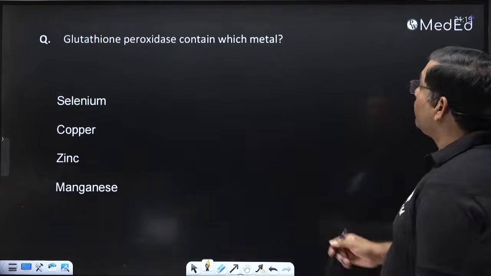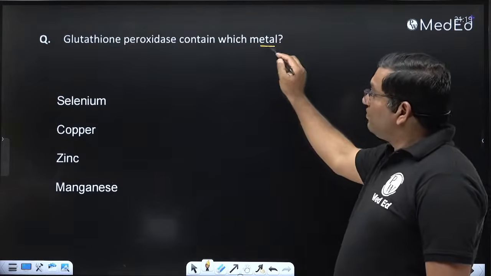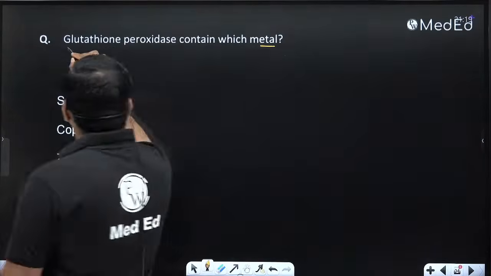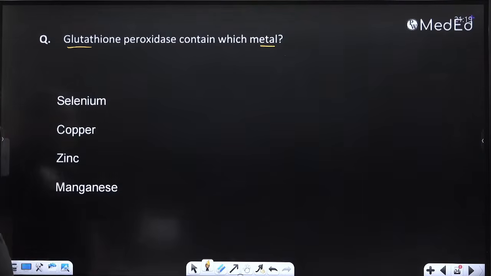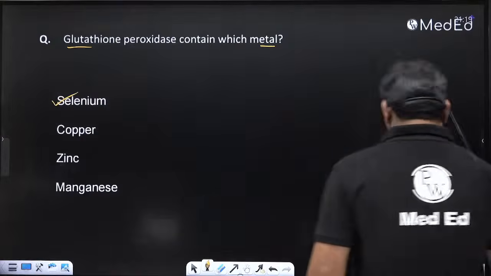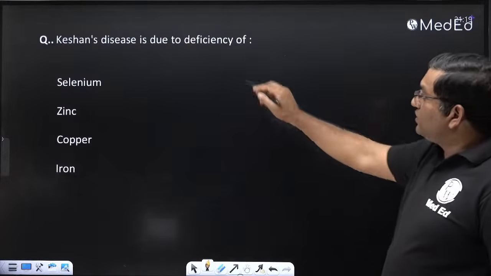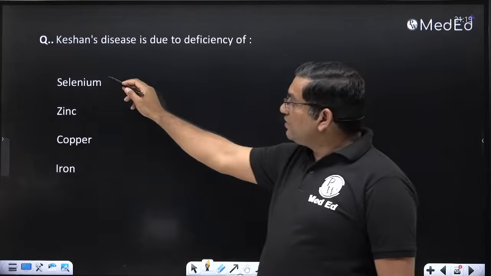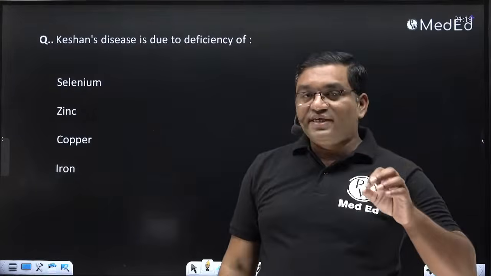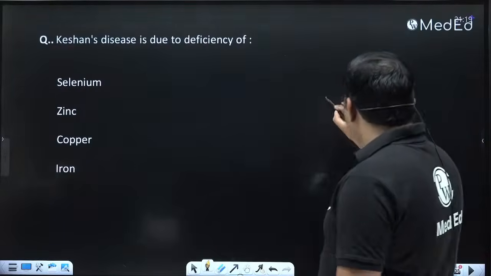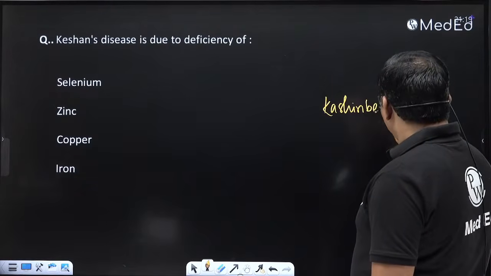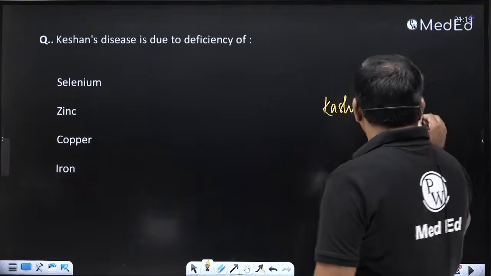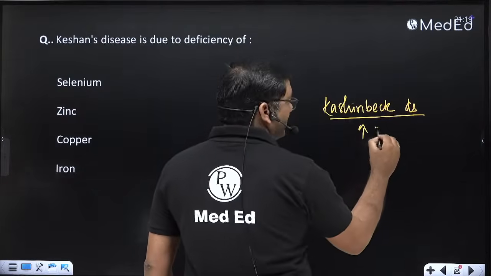Then, glutathione peroxidase contains which metal? We just discussed glutathione peroxidase, thyrodoxine reductase and deiodinase. It requires selenium. Keshan disease is due to deficiency of selenium, and there is also Keshan-Beck disease, which is due to excess selenium activity.